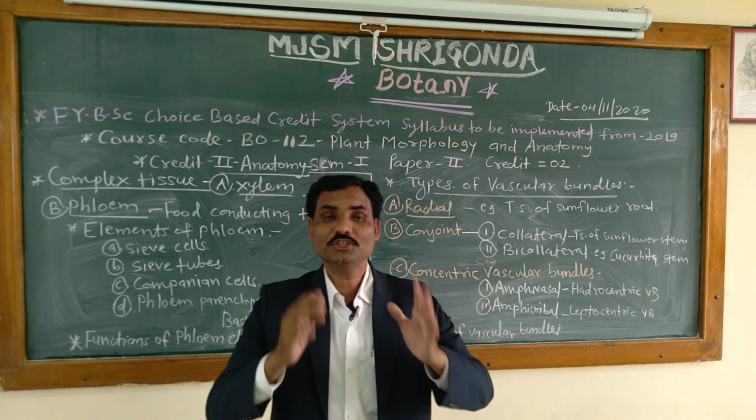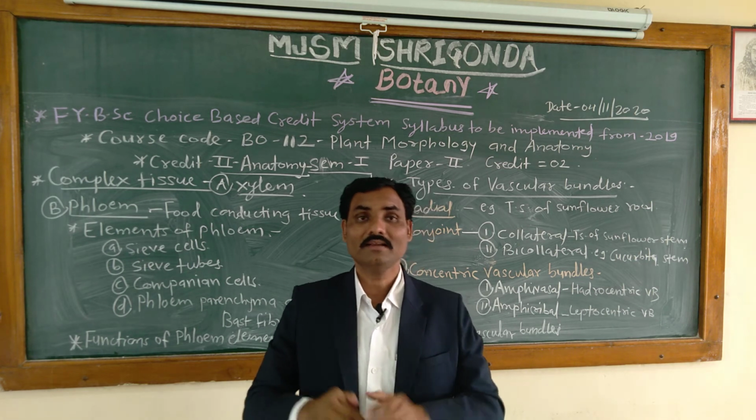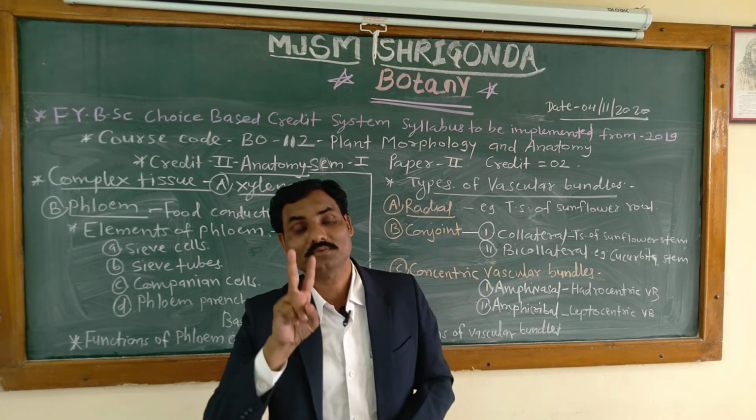And according to the position of the phloem, these are recognized into two types.